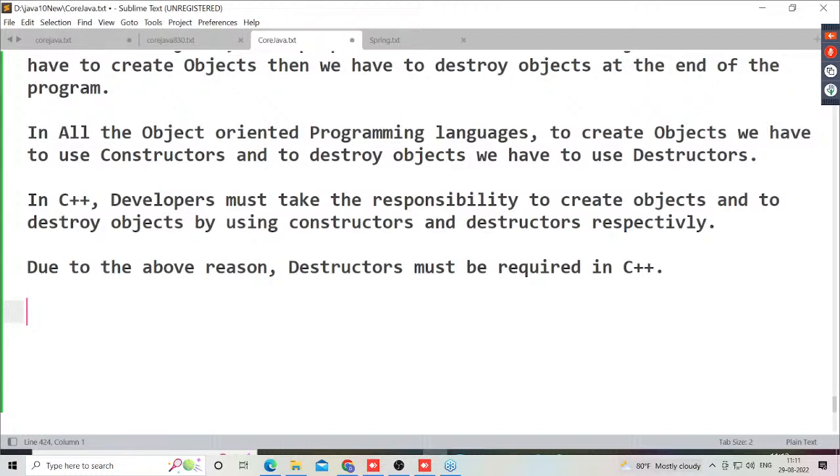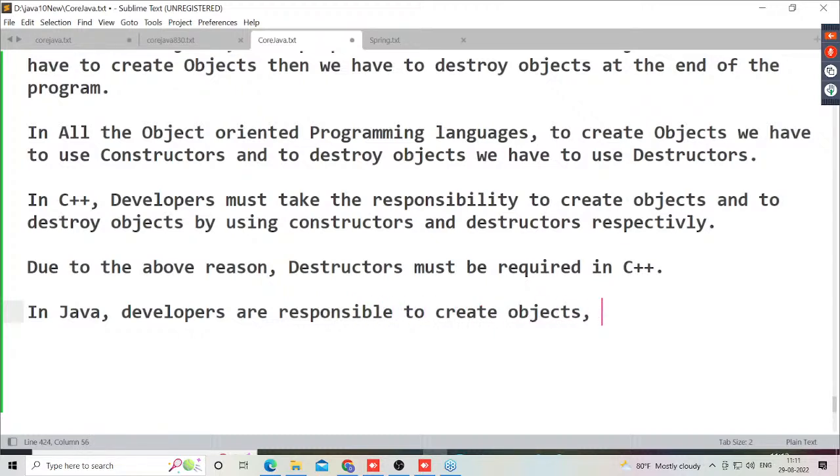Try to understand this clearly. In Java, developers are responsible to create objects, not responsible to destroy objects. Why?